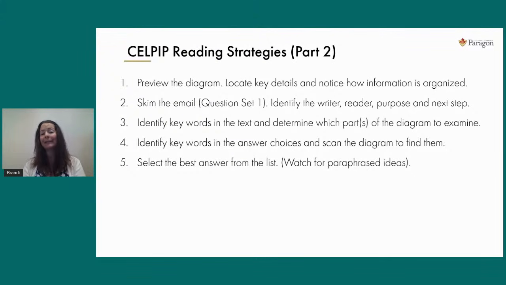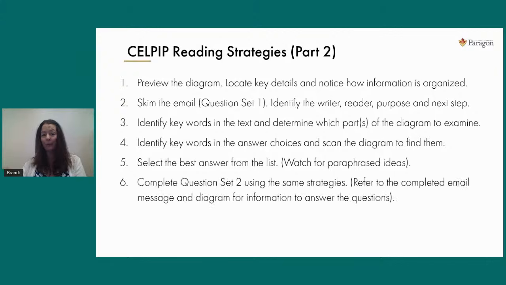Be careful of paraphrased ideas. A lot of the questions we did at the beginning of this episode were direct matches. We saw words like accommodation in the email question and answers, and then in the text. But we also came across a paraphrase, remember? We saw round trip transportation and two-way travel, and we understood that those two phrases mean the exact same thing. Remember, as the reading test progresses, it gets harder. In parts 3 and 4, you can expect more paraphrased ideas and fewer direct matches. So keep that in mind. We need to practice both methods.